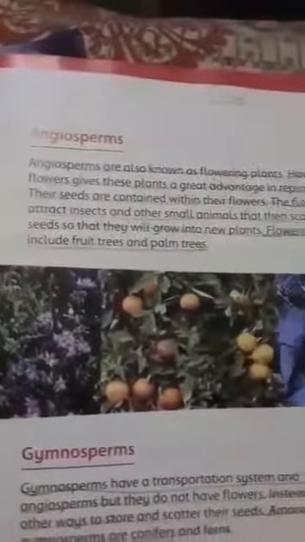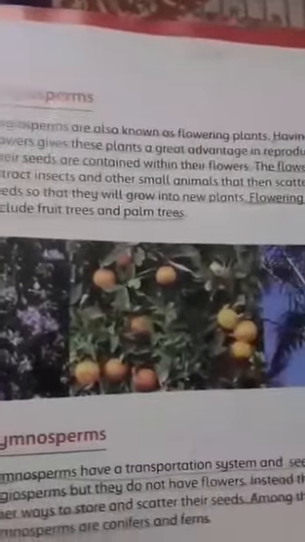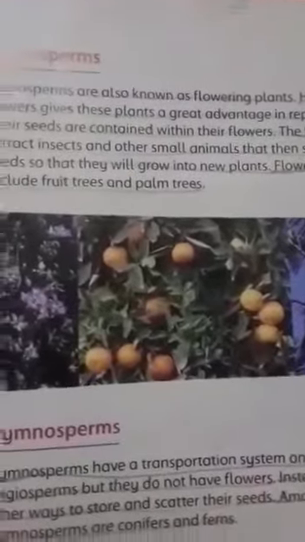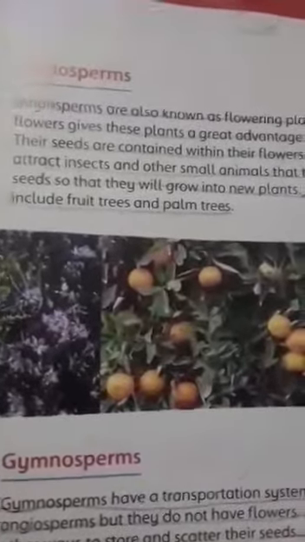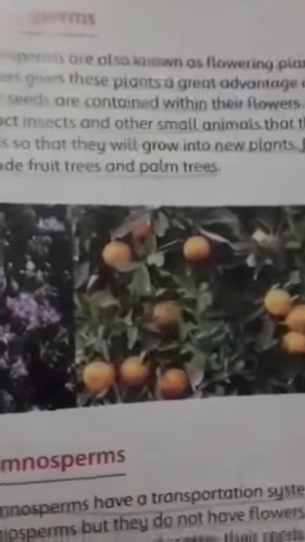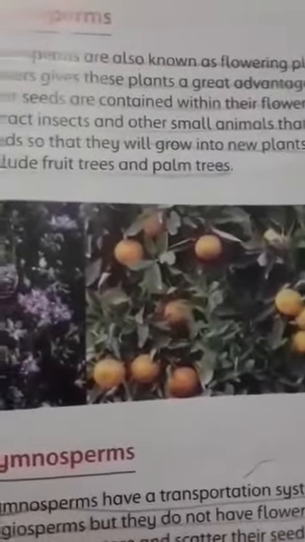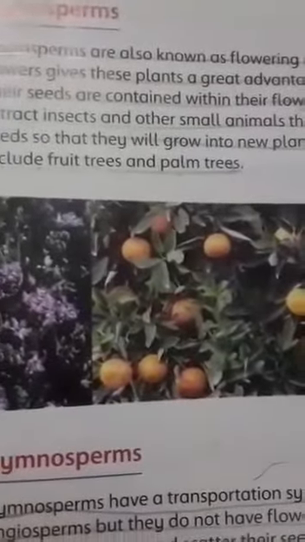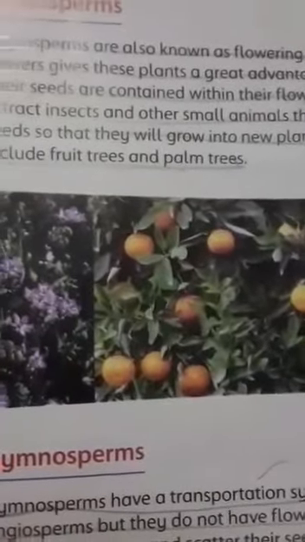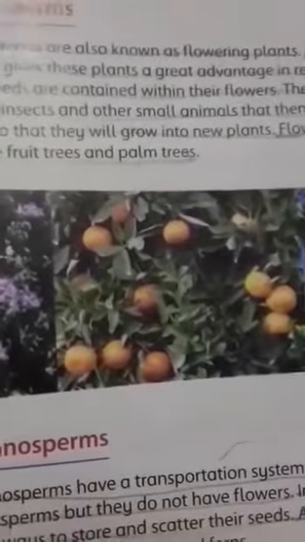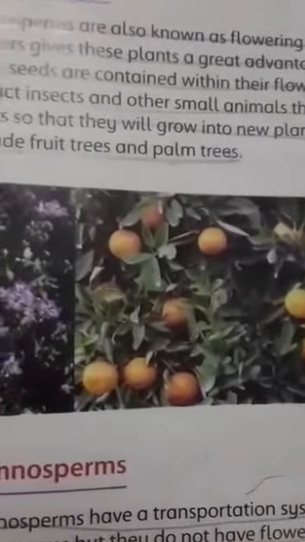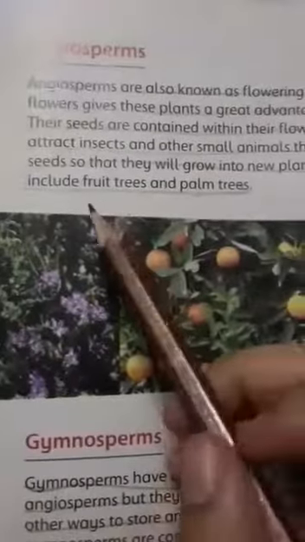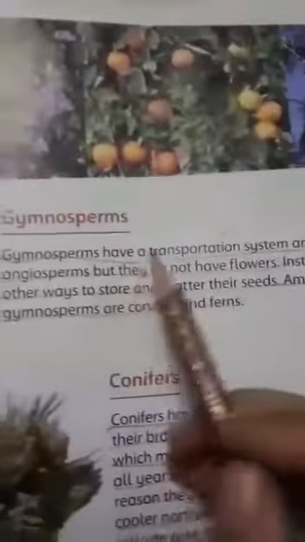So angiosperms are also known as flowering plants. They have flowers, and due to the presence of flowers, they have great advantages in the process of reproduction. Flowers attract insects and other small animals, and the seeds are scattered. Due to the scattering, the seeds convert into new plants, and fruit trees and palm trees are examples of angiosperms. Then we have gymnosperms.